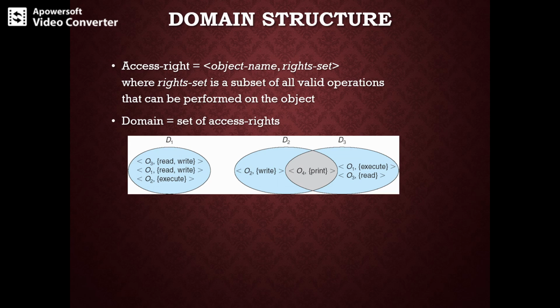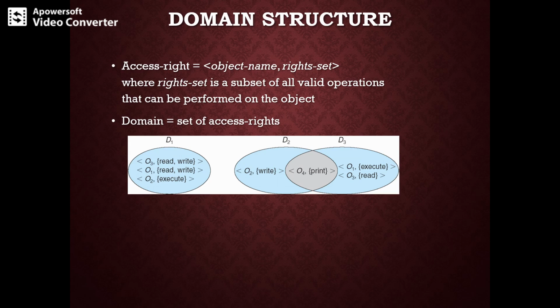For example, a particular domain D has the access right file F with read write operation. Then the process executing in this domain D can both read and write the file F.